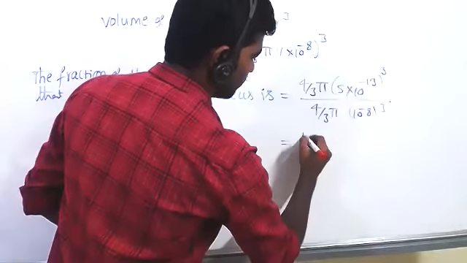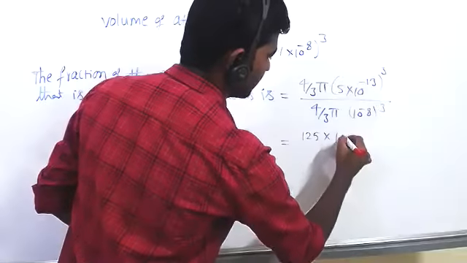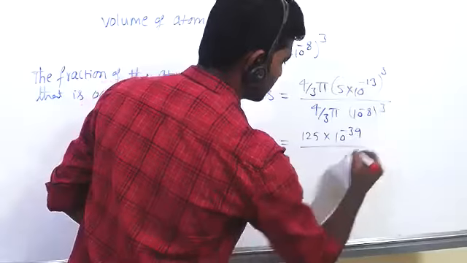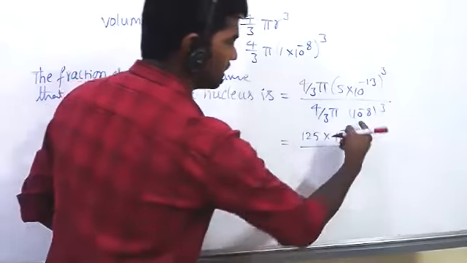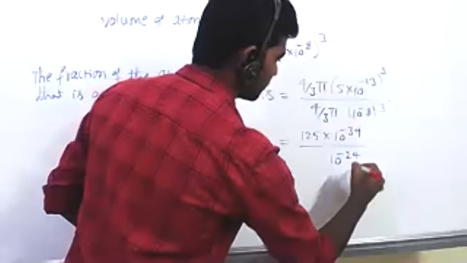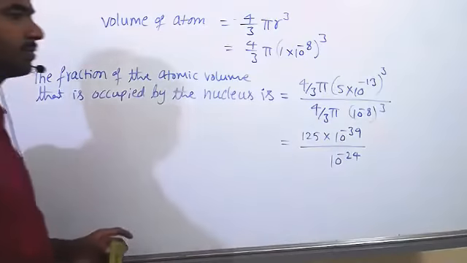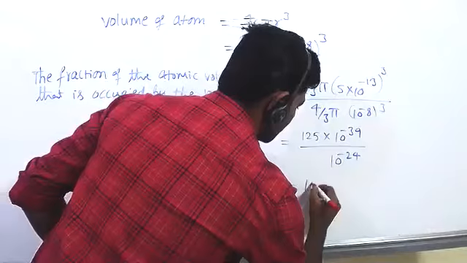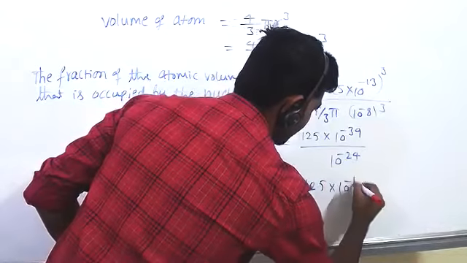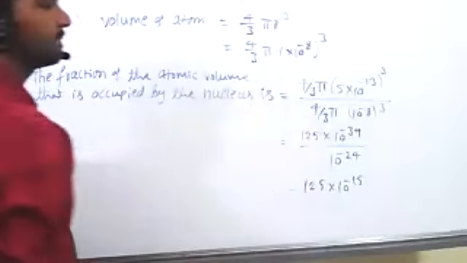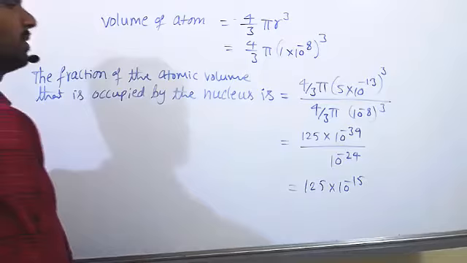Five cube is 125 into 10 power minus 12, divided by 10 power minus 24. So 125 into 10 power minus 15 centimeters.